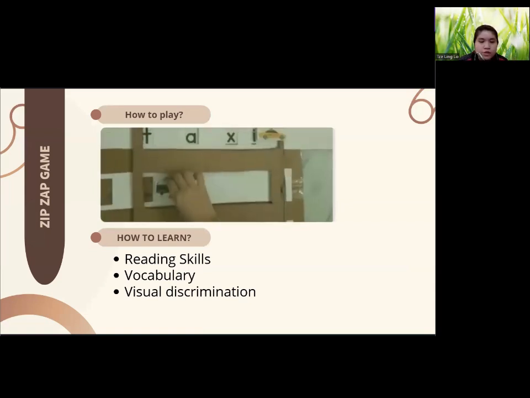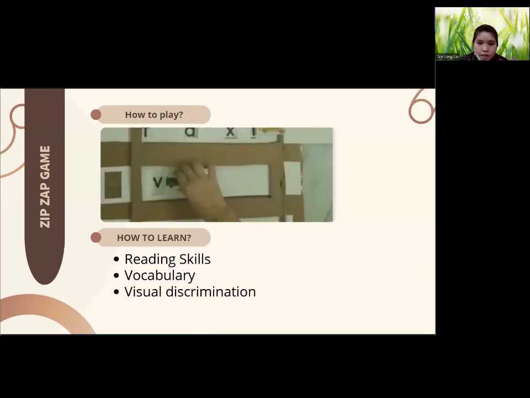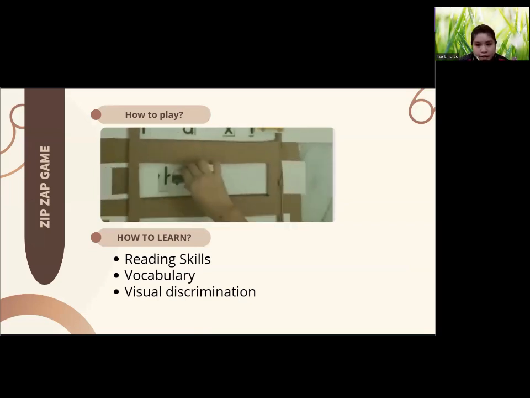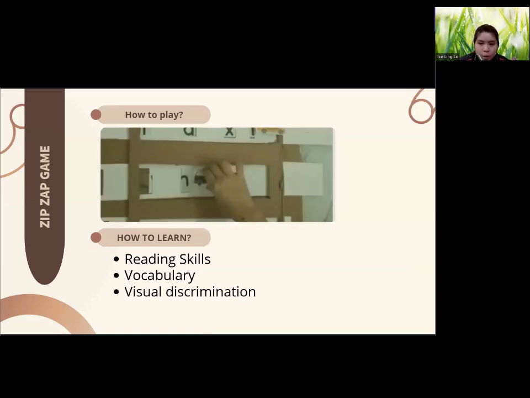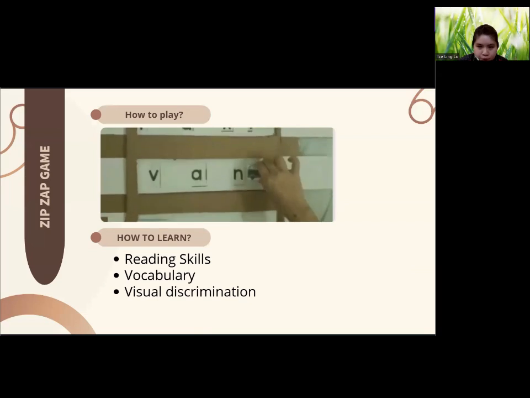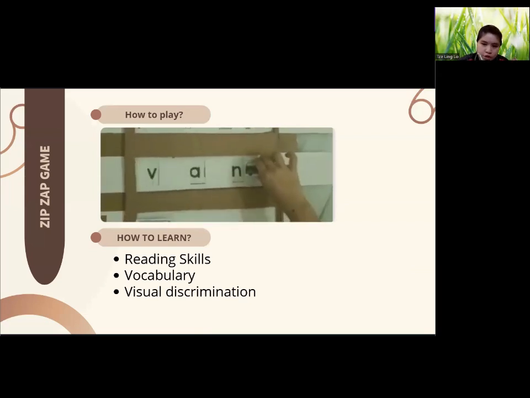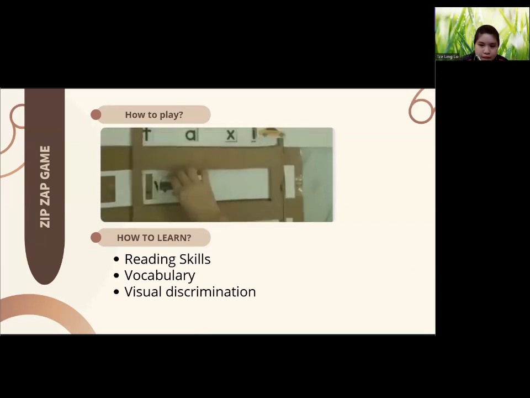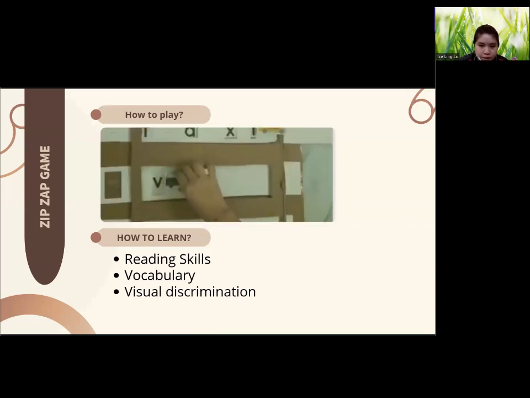In this game, children develop their reading skills by identifying and recognizing transport words, strengthen vocabulary through repeated word exposure, and enhance visual discrimination by scanning and selecting the correct letters in a mixed group.